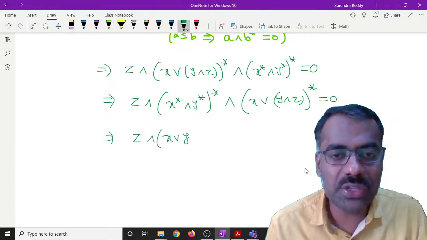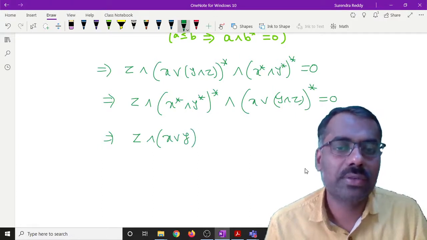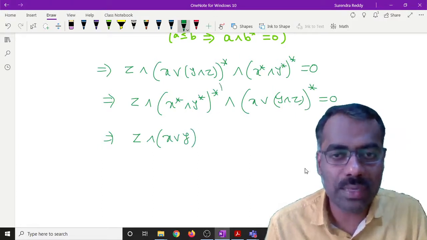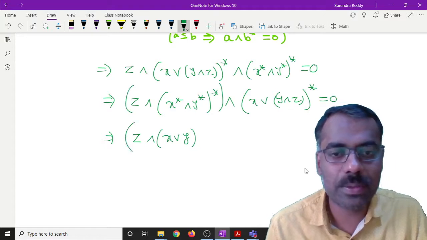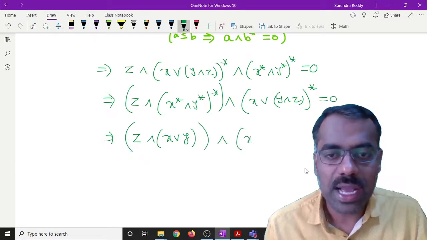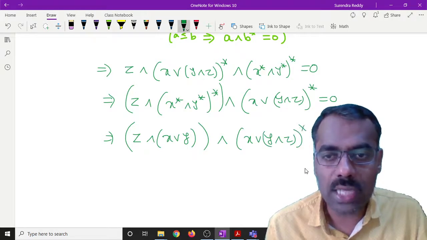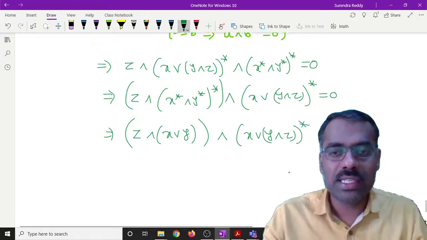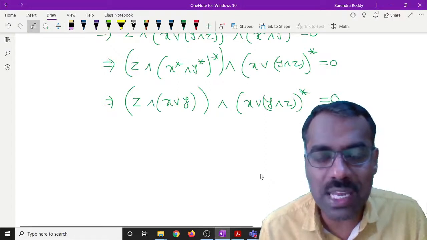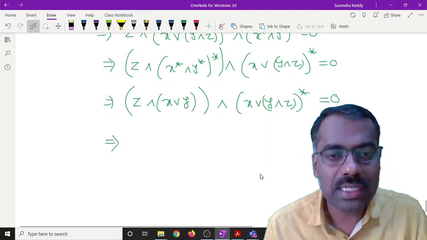This is same as X join Y. So I can put bracket here if necessary. It is not a problem. Z meet again X join Y meet Z, then whole star is equal to 0. This is again something like A meet B star equal to 0, right? This is your entire thing.